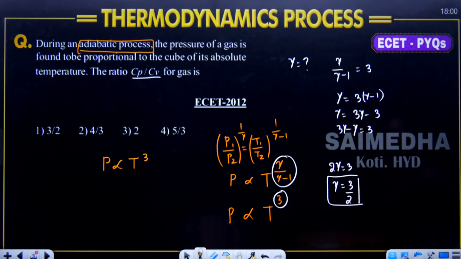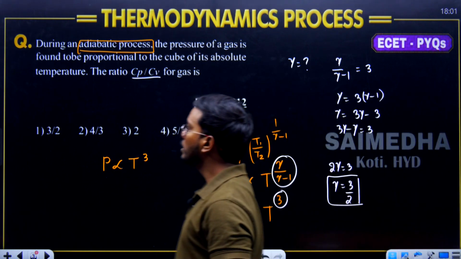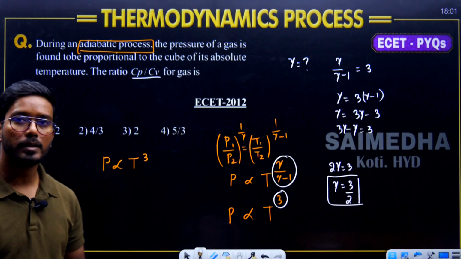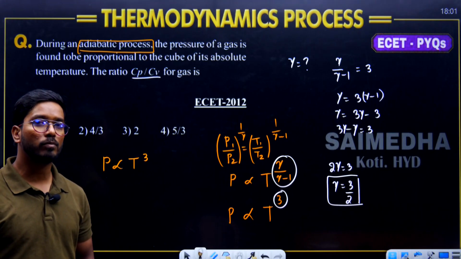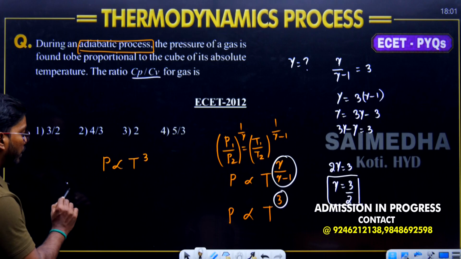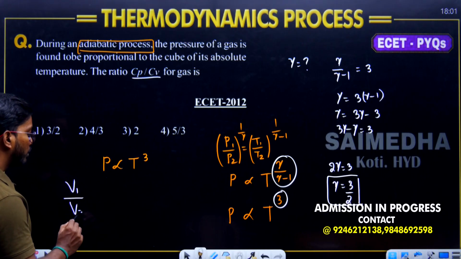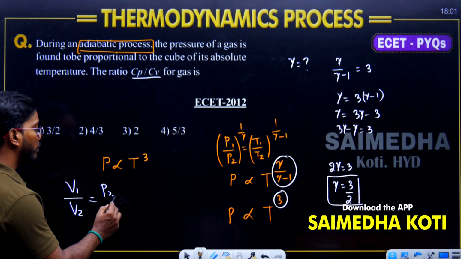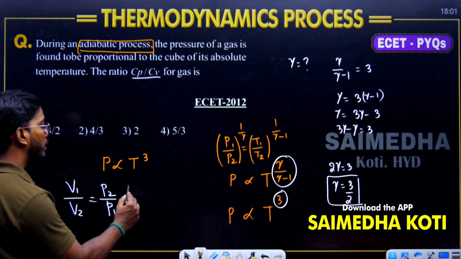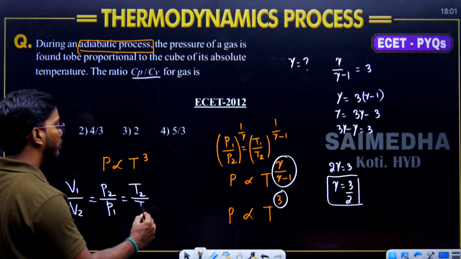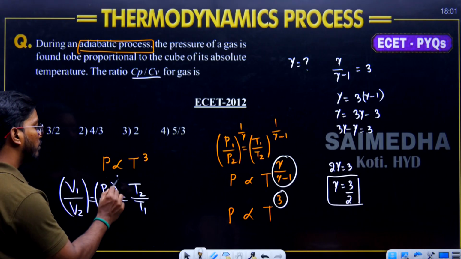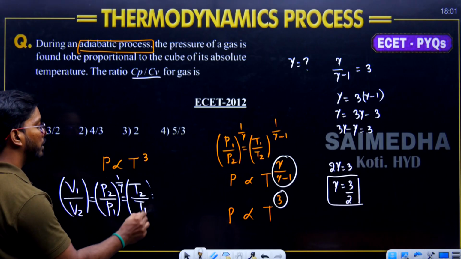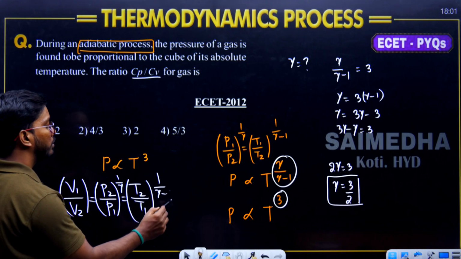Go through it. In this question, we need to learn about the thermodynamic process, the adiabatic process. What is the relation between the pressure and temperature? Let me give you all the three relations: pressure, volume and temperature. Volume would be V1 by V2. Pressure would be P2 by P1. Temperature would be T2 by T1. Volume power 1 only. Pressure power 1 by gamma. Temperature power 1 by gamma minus 1.